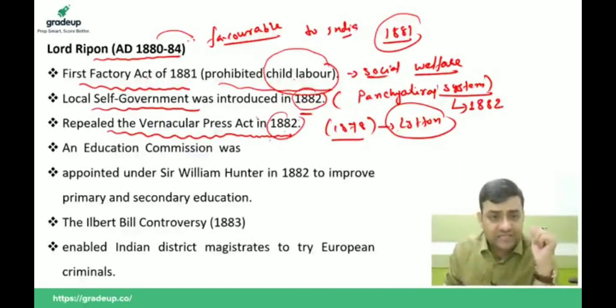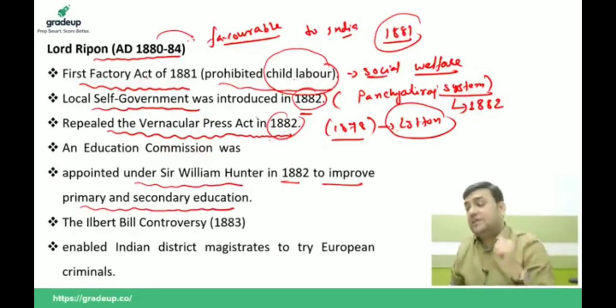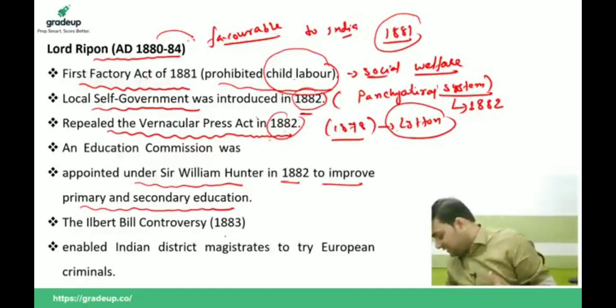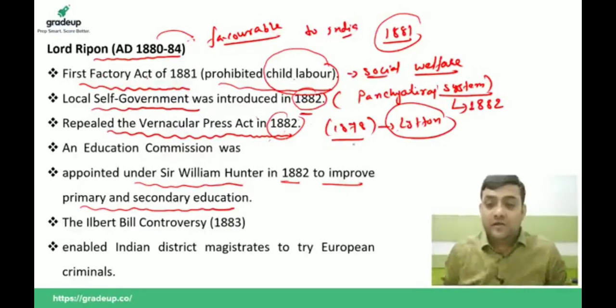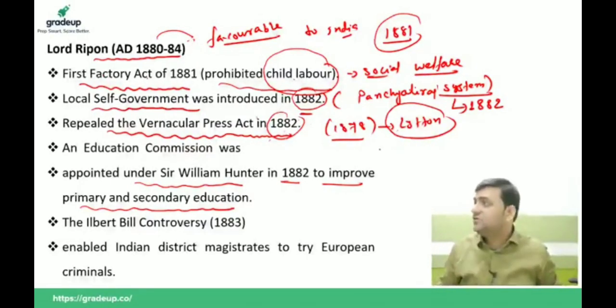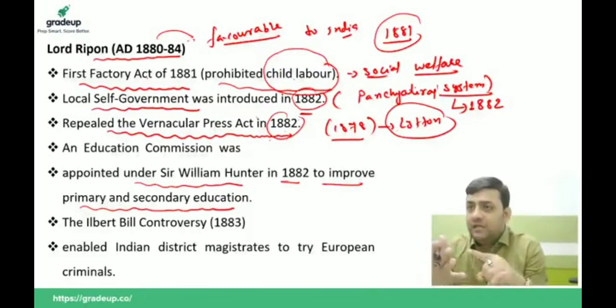Then during his tenure, he appointed Sir William Hunter in 1882 to improve primary and secondary education in India. You see how many reforms he made for this country, and because of this he is called the father of social reform in India. If the question comes which viceroy is known as the father of social reform, you will say Ripon, because in 1881 he came up with the law which prohibited child labor.